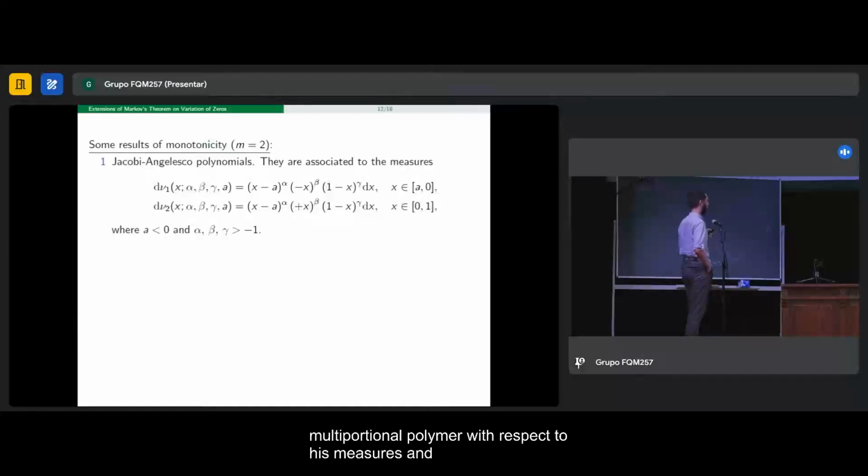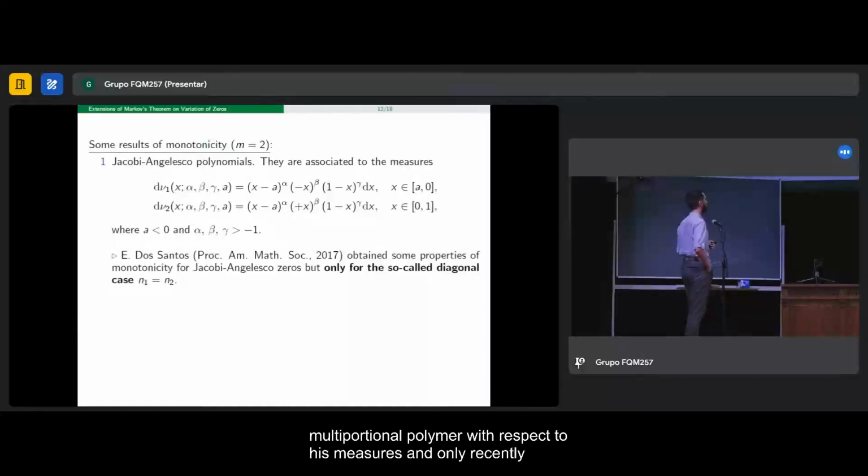And only recently, some particular results about the monotonicity of the zeros of these polynomials were obtained. This author, in particular, obtained monotonicity of the zeros, but for the so-called diagonal case, when n_1 equals n_2.